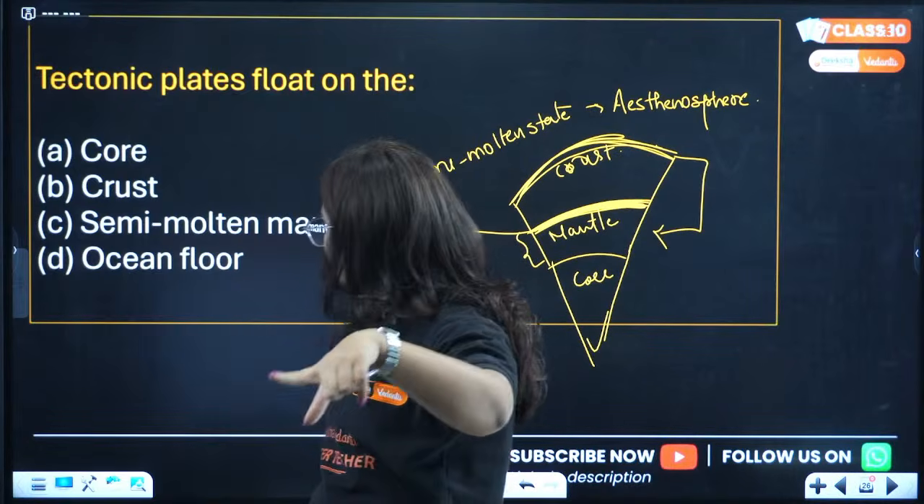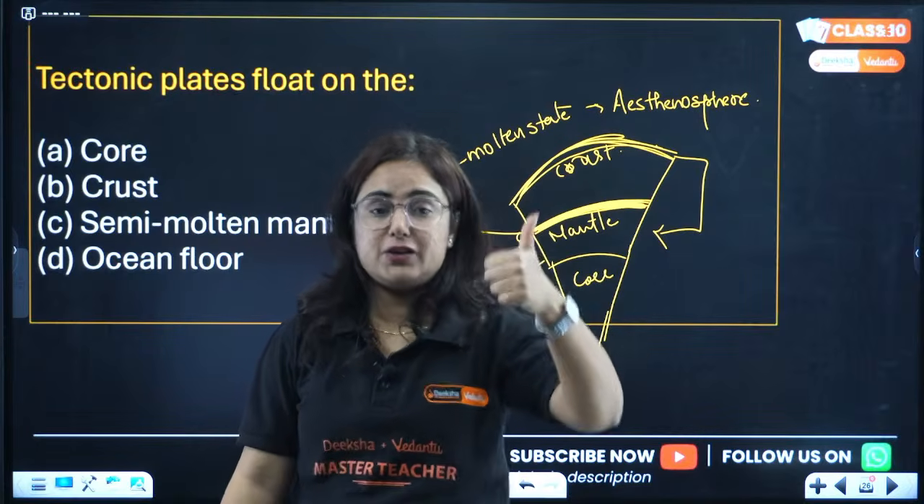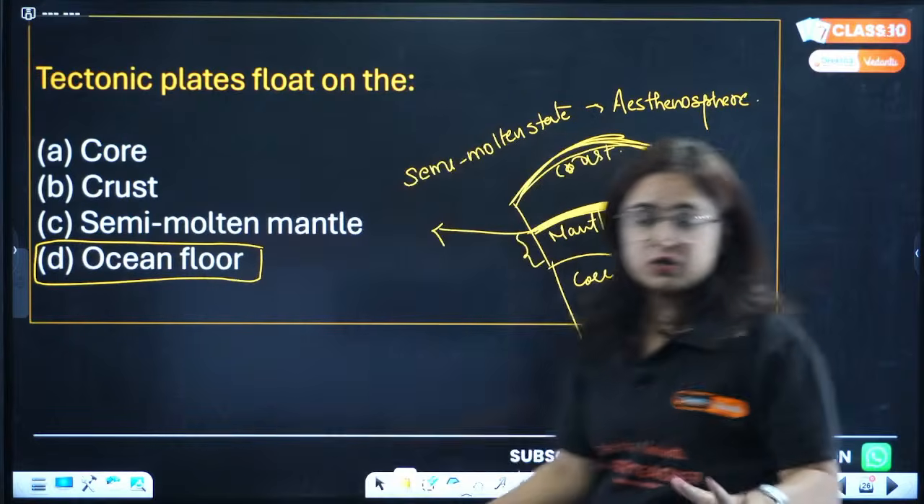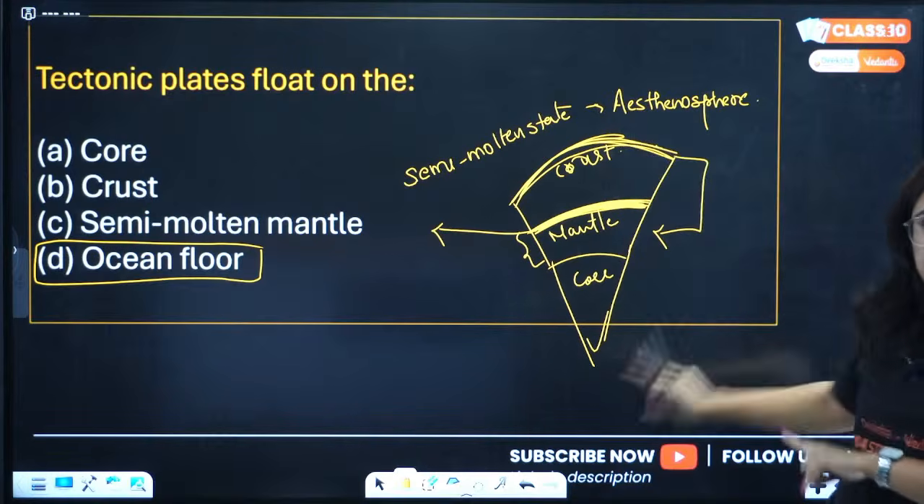So you are answering D? Beta, no. D is not the correct answer. Lakshmi, Akanshi, tectonic plates are not over the ocean floor. Pay attention. They are floating over molten magma. I hope this picture is clear to you.